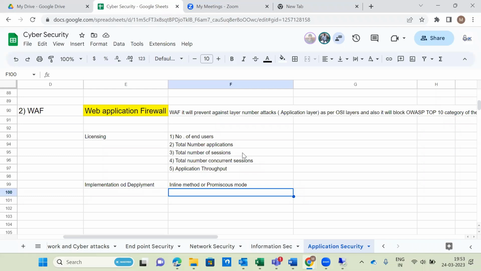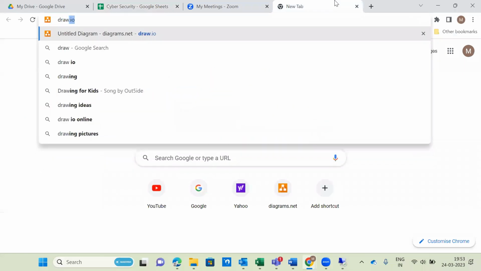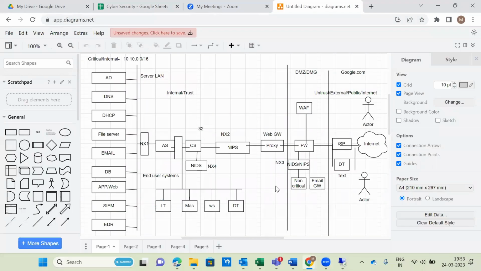In the cloud architecture diagram, I think I will better open it. You can see this one. So the firewall, we are giving this connection, and the connection will be like this. So the WAF is parallel to the firewall. That means it is inline in between proxy and ISP router. Whatever traffic is going to the firewall, the same traffic will go to the web application firewall also.